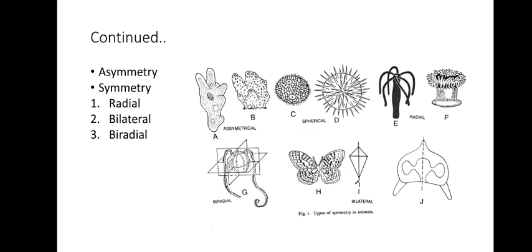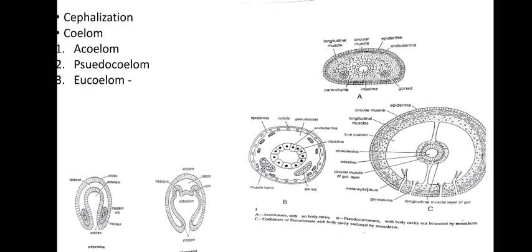symmetry. And then we have the next type, biradial symmetry. It is a modified radial symmetry. See, in case of radial symmetry, in all possible planes passing through the central axis, you will get identical halves. Whereas in biradial symmetry, it's a fusion of bilateral and radial. Only in limited planes you are going to get identical halves. So then it is called biradial symmetry. Okay, so metazoans show radial, bilateral and biradial symmetry.